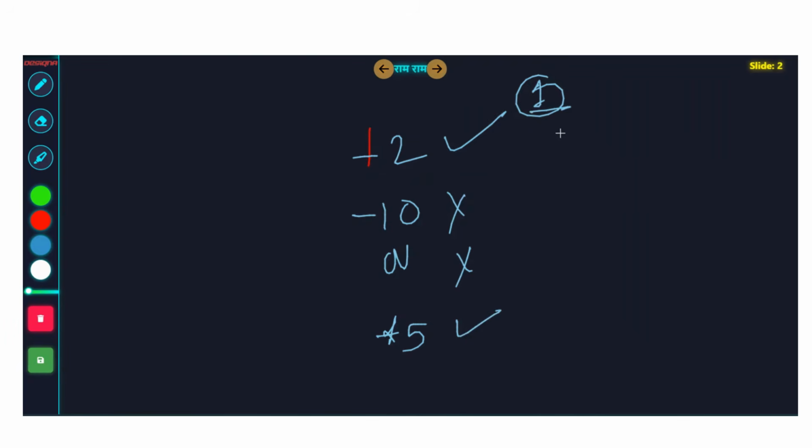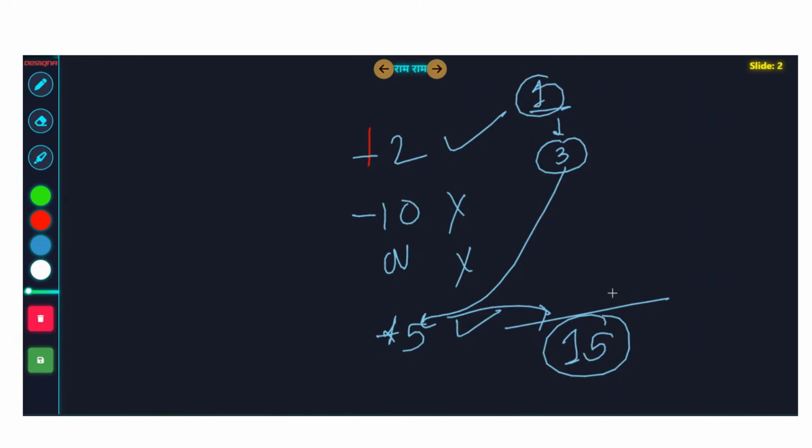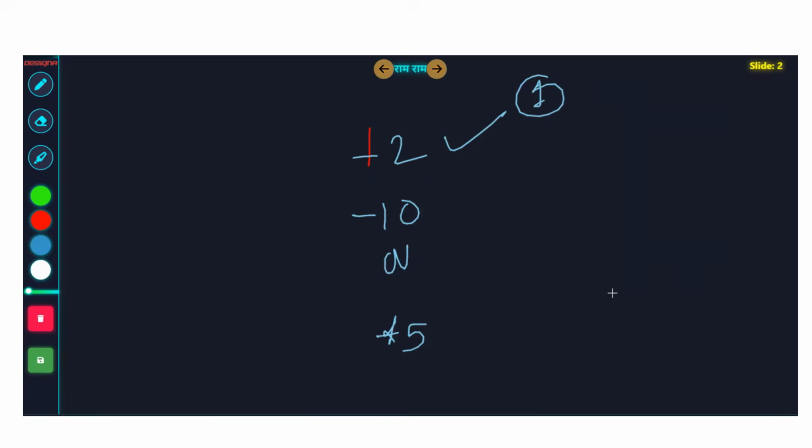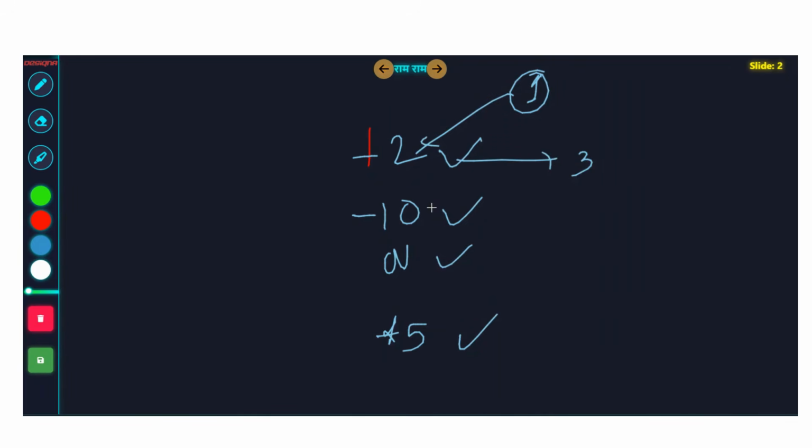1 plus 2 is what? It will give you 3. Then directly 3 multiplied by 5, you will get 15. 15 is the answer. But no, just doing the greedy algorithm is not correct here. You cannot do this. Why? 15 is not the maximum answer you can get after doing the queries optimally. The correct answer is to select all the options here. Why? 1 plus 2 gives you what? 3. 3 minus 10 gives you minus 7.